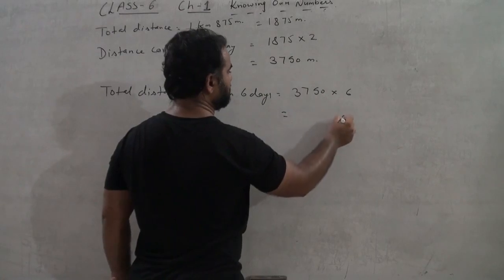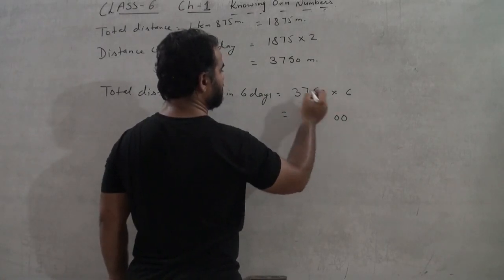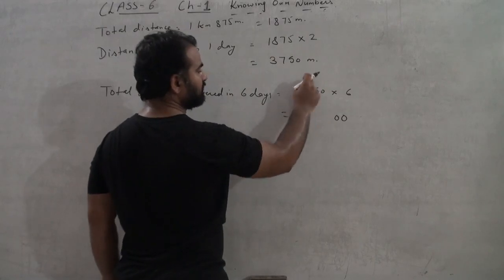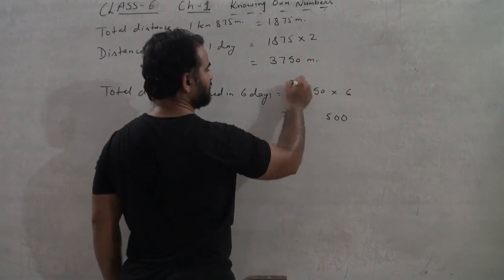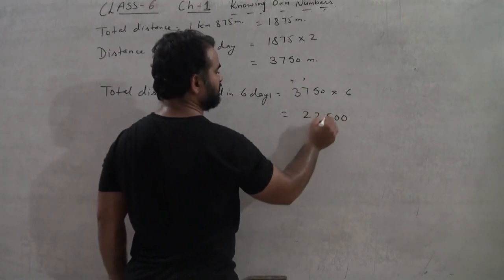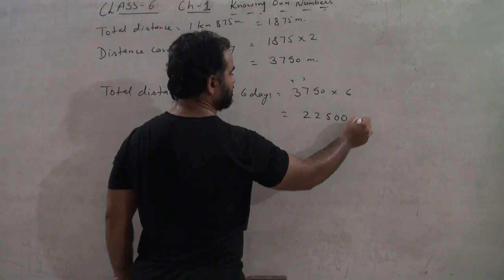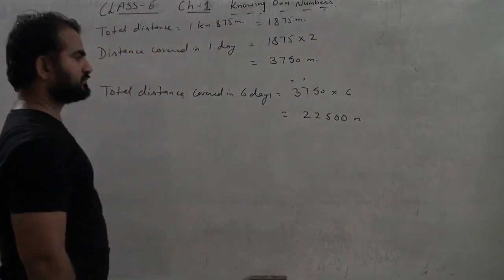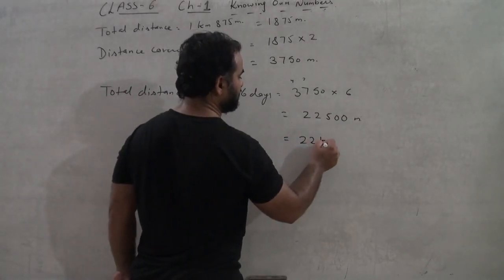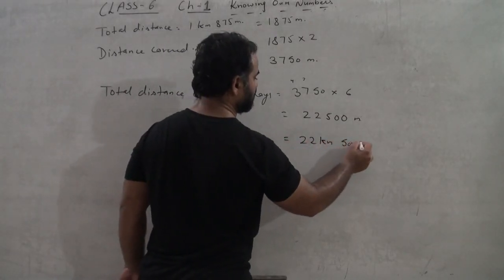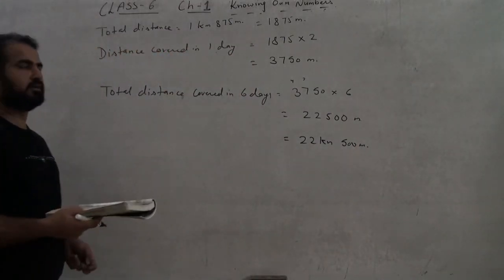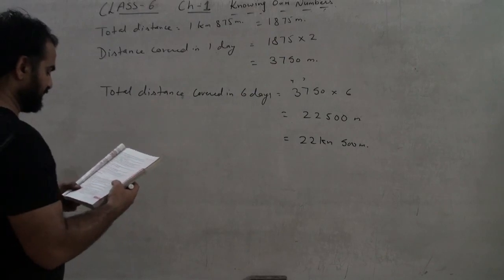So 6 zeros are 0, 6 fives are 30, 3 will be carried, 6 sevens are 42, 45, 6 threes are 18 and 4 is 22. Okay, meters. Done. So how much will it be? It is 22 kilometer 500 meter. Done. This is our question number 11.